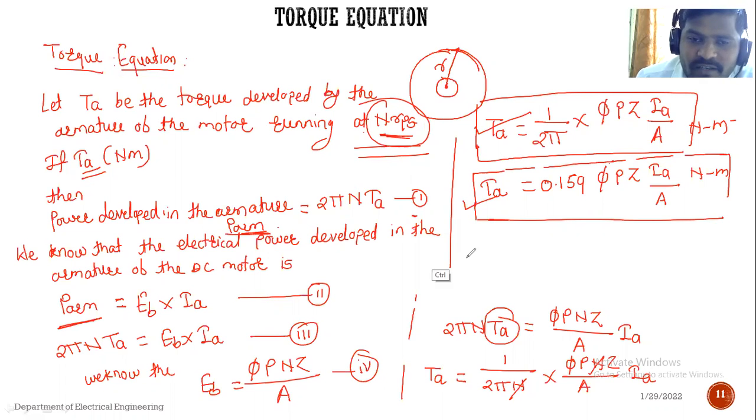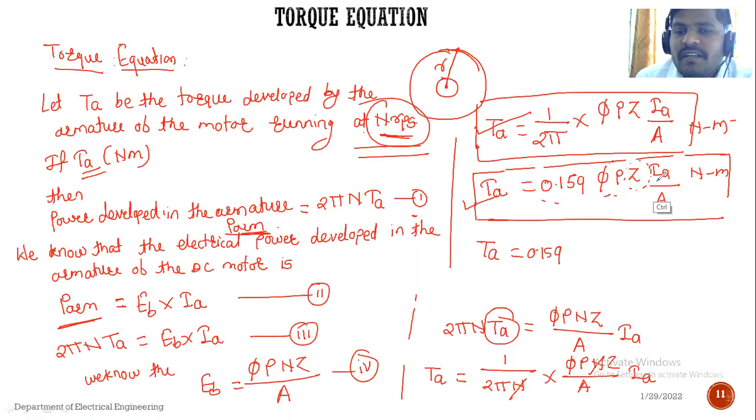So according to this, torque Ta is nothing but armature torque. 0.159 is the constant. Phi is the flux of the machine. P is the number of poles of the machine. Z is the total number of conductors of the machine. Ia is the armature current of the motor, and A is the number of armature parallel paths of the motor. So this is the final or actual torque equation of the DC motor.